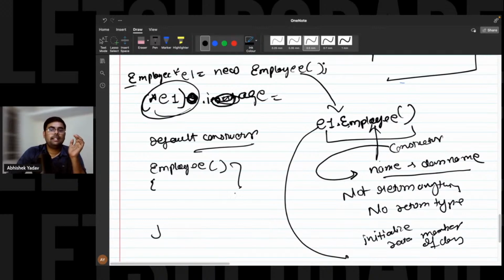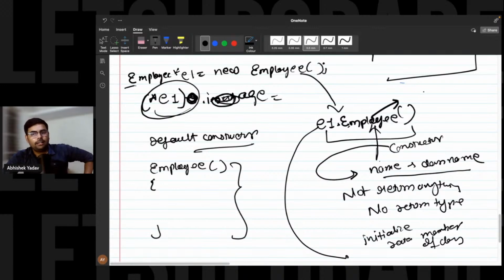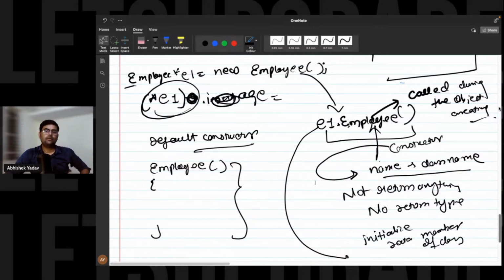So this will get created behind the scene for you, right? This is clear. And the last point of constructor is what? It is called during the object creation while creating the object of a class, right? This is clear? Yes or no?